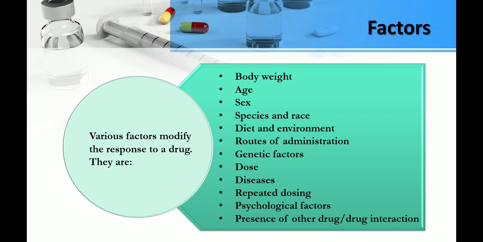Then what are the factors? Number one, body weight of the patient, age, sex, species and race, diet and environment, routes of drug administration, genetic factors, dose of a drug, disease, and sometimes accompanying diseases. Then repeated dosing, which means multiple dosing of the same drug. Then psychological factors: the psychology of a patient can affect the response to a drug. Then drug-drug interactions, and sometimes drug-food interactions, also modify the response to a drug.